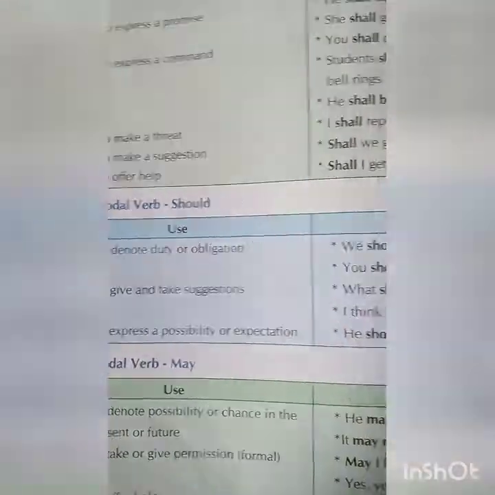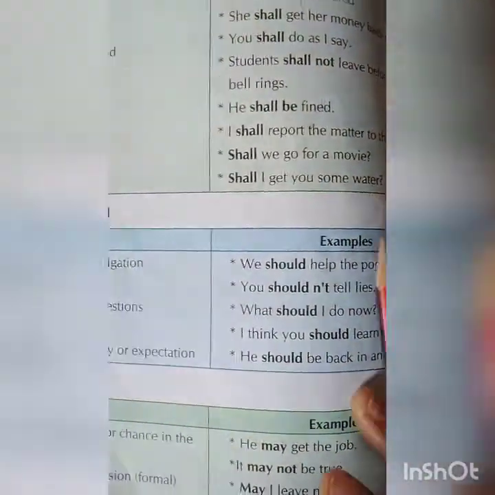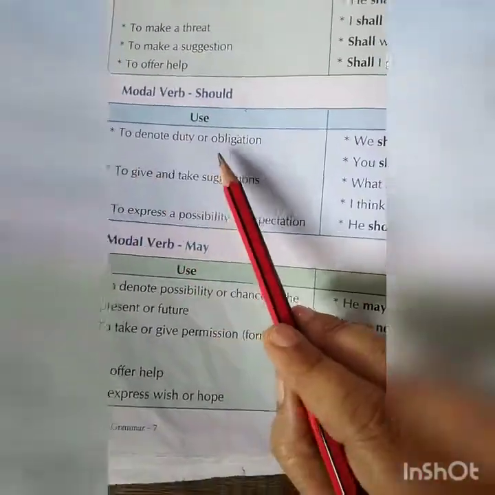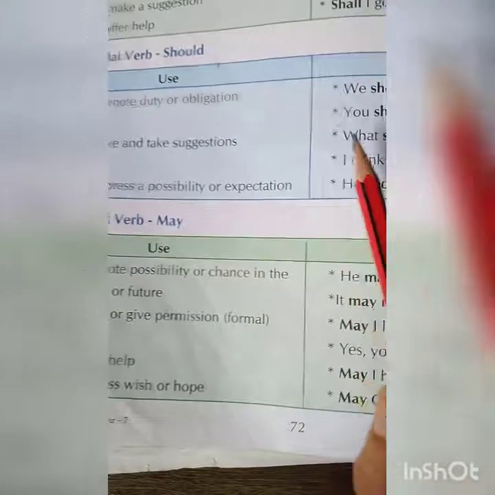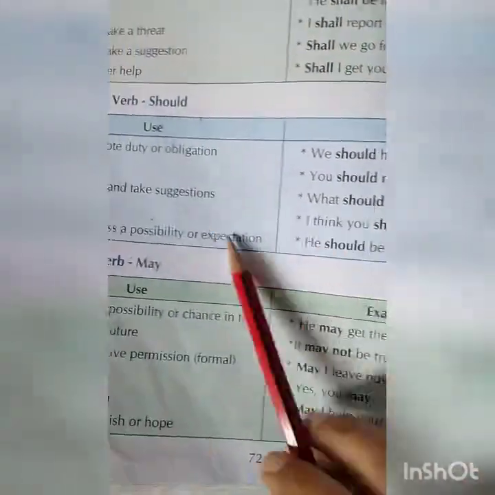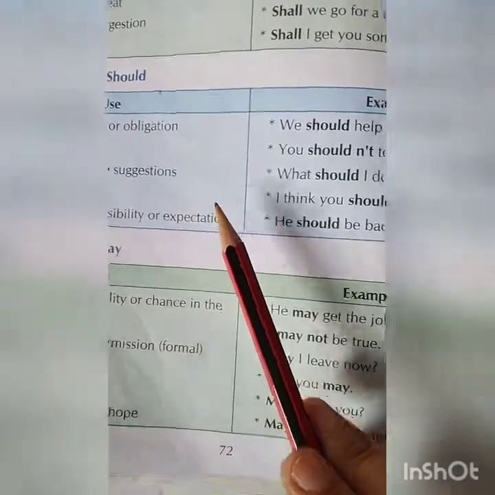To offer help, shall I get you some water? That is help. Now modal verb should, shall and should, to denote duty or obligation. We should help the poor. You shouldn't tell lies. To give and to take suggestions.